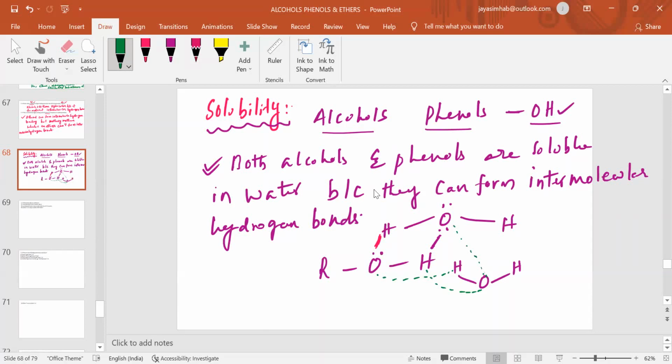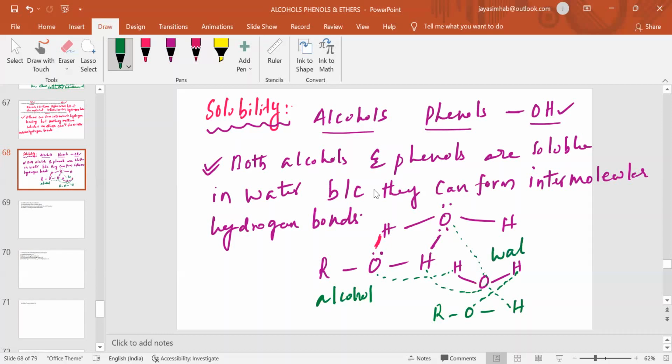Like that, if you draw another alcohol here, this oxygen will attract this hydrogen. Intermolecular means two molecules. So one molecule is alcohol, another molecule is water.